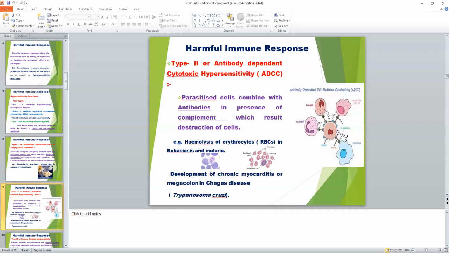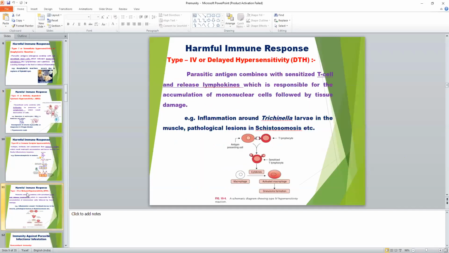Another example of type 2 hypersensitivity reaction is chronic myocarditis and megacolon in Chagas disease. This is Trypanosoma cruzi, a zoonotic parasite transmitted by triatomine bugs, which causes Chagas disease, in which chronic myocarditis and megacolon occur due to type 2 hypersensitivity reaction.